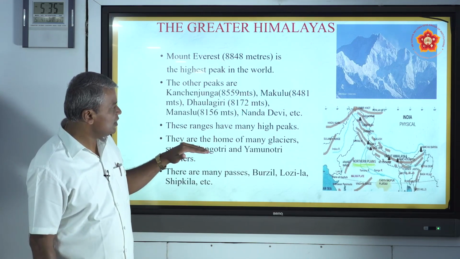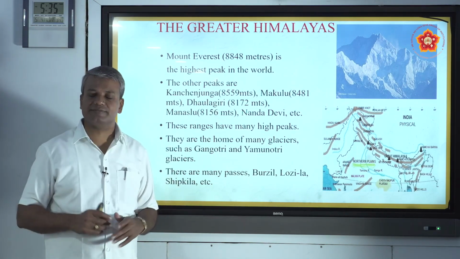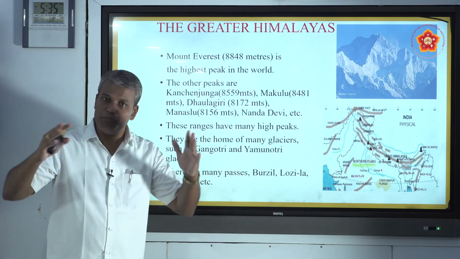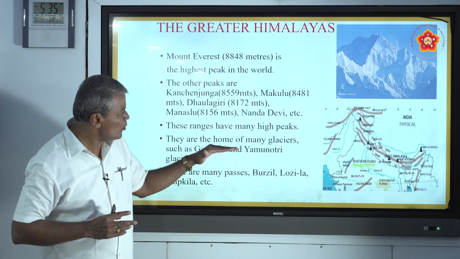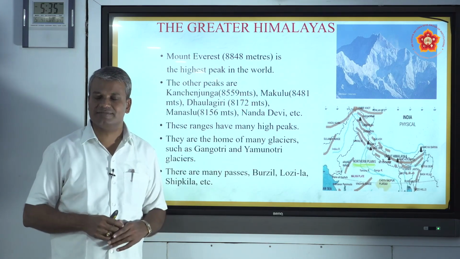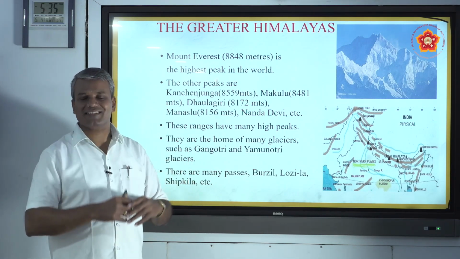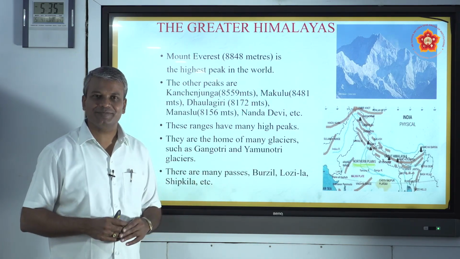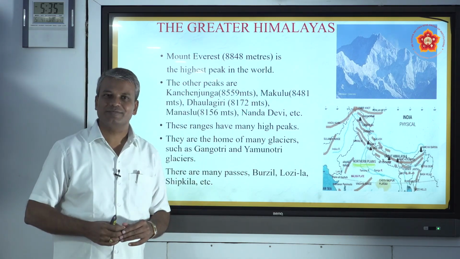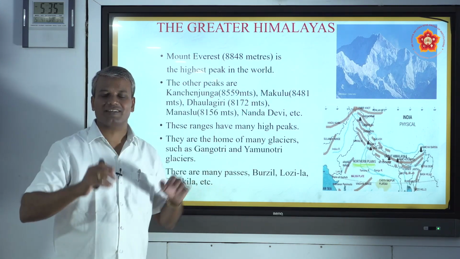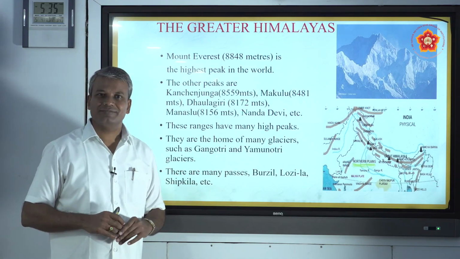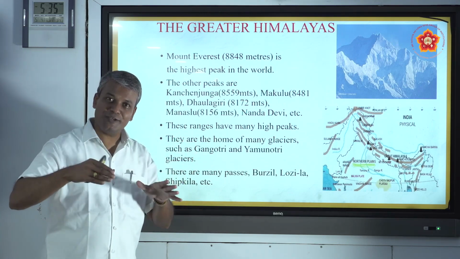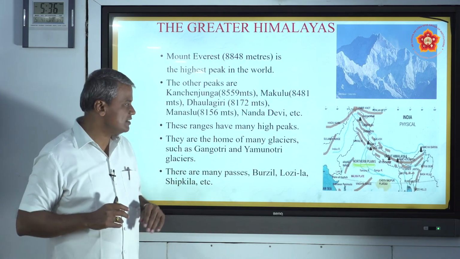These ranges have many high peaks, so they are the home of many glaciers. What do you mean by glaciers? Glaciers are nothing but a large mass of ice that slowly moves like a river. It is called a glacier.